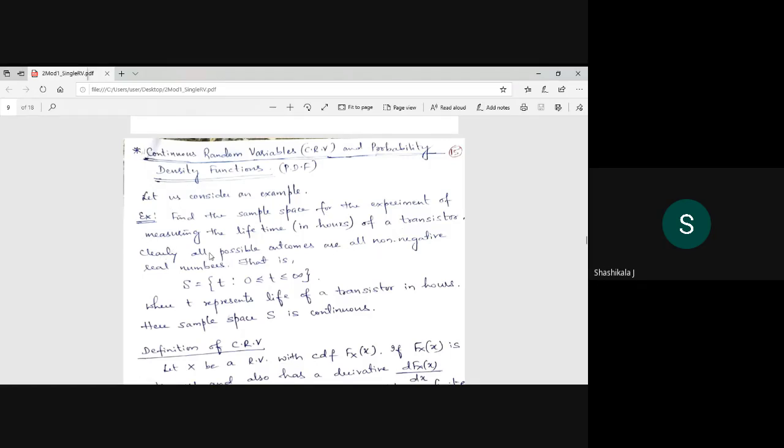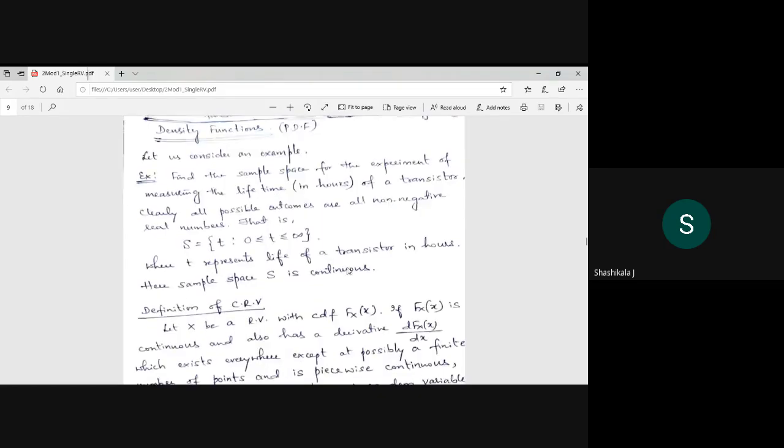Clearly all the possible outcomes are non-negative real numbers. So we define T as the transistor lifetime, such that T varies between 0 and infinity. Here T represents the life of a transistor in hours, hence the sample space is continuous, because time is continuous. That is why it is continuous.